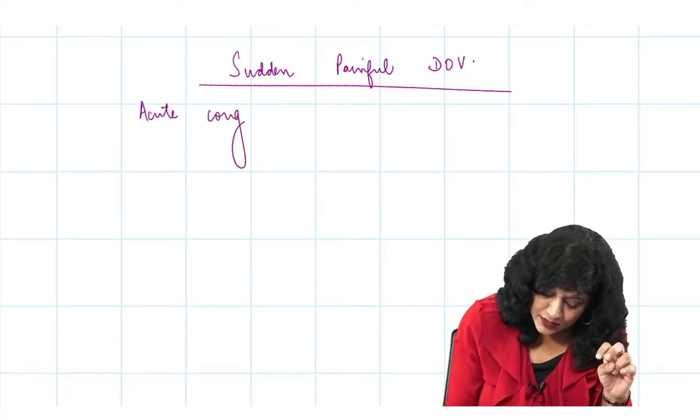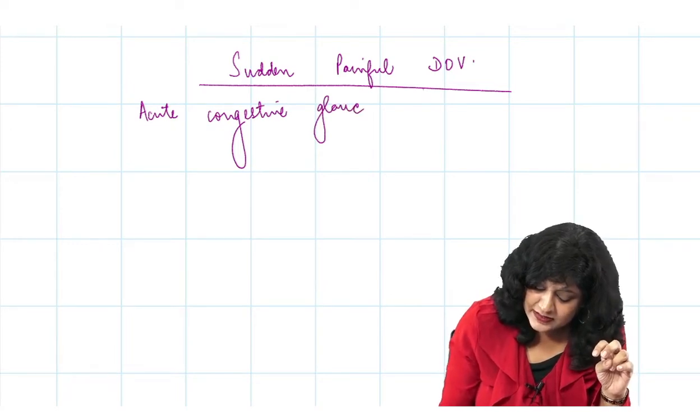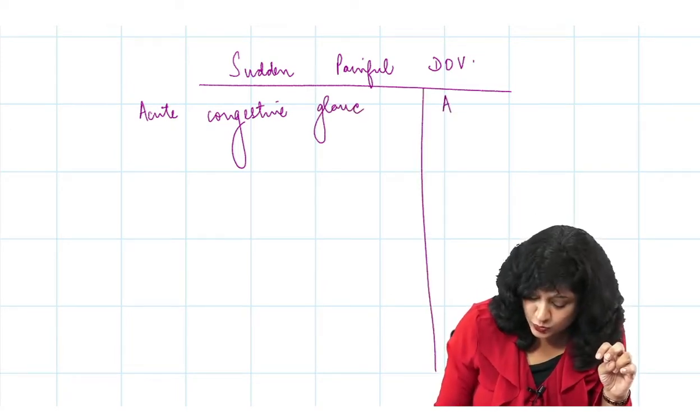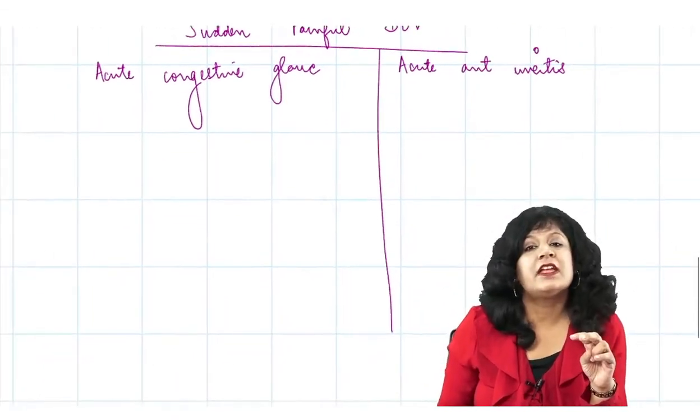One is the acute congestive glaucoma, and the second is acute anterior uveitis. So always think about two things.